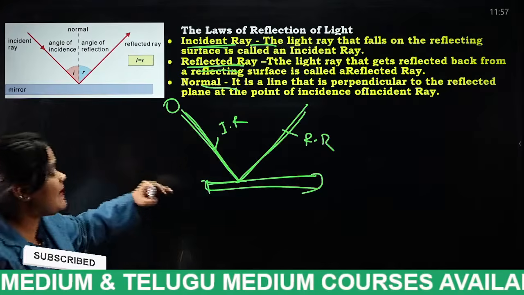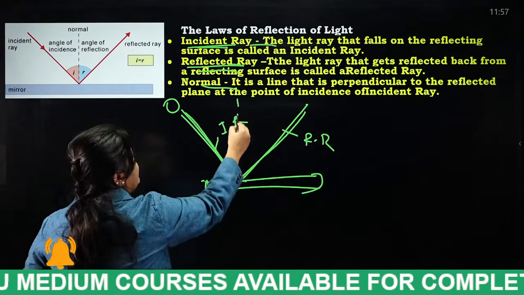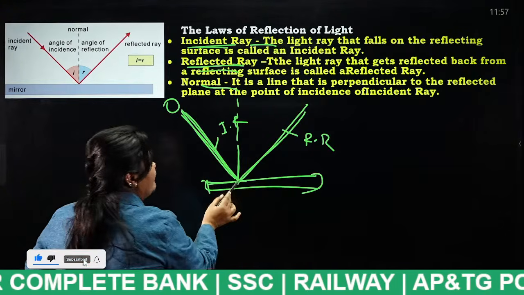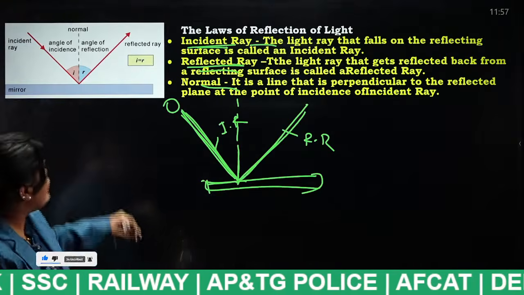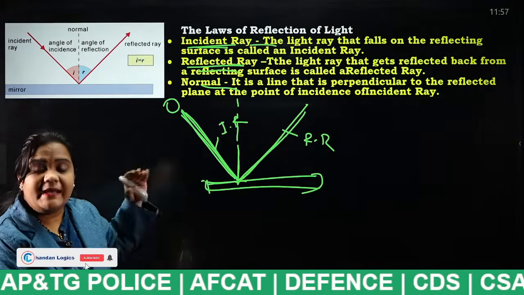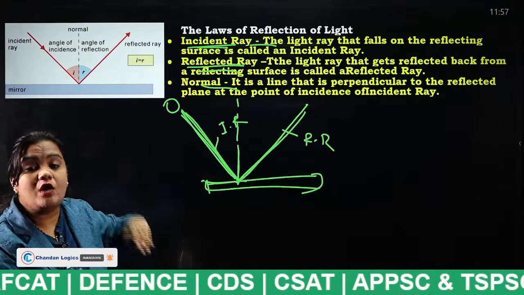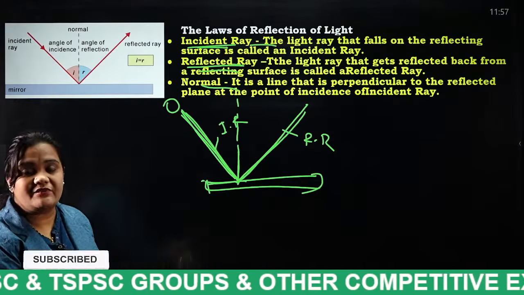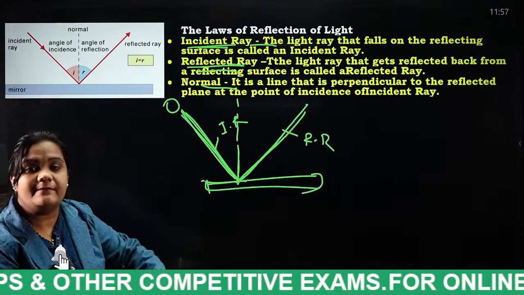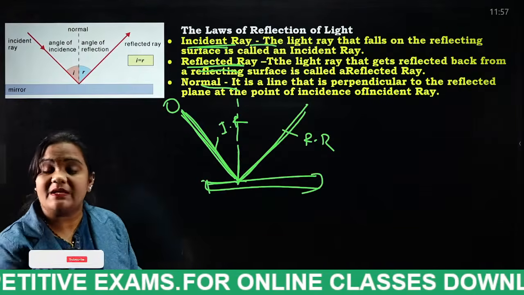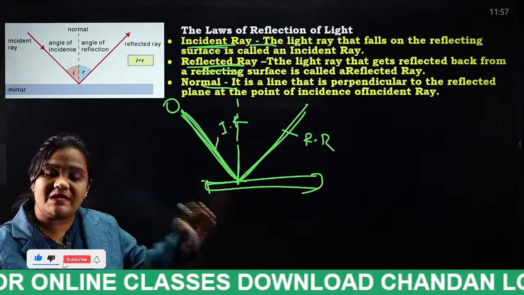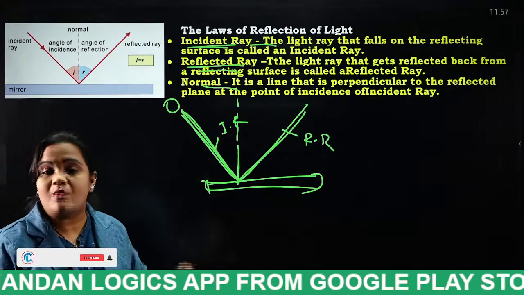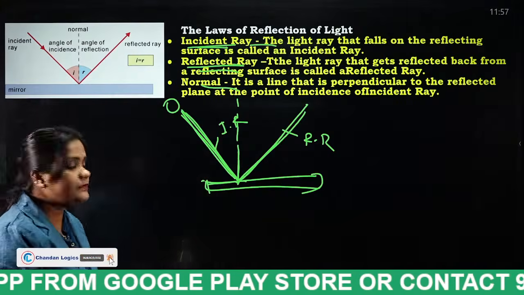It is a line that is perpendicular. Now what is this normal, students? The normal is the line perpendicular to the surface, between the angle of incidence and the angle of reflection. That is known as the normal. In light, the angle of incidence is always equal to the angle of reflection. Why? Because when a light ray hits the glass surface, it is reflected back. By this we can say the angle of incidence is always equal to the angle of reflection, and the perpendicular to this is known as the normal.